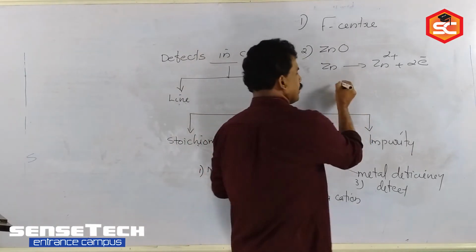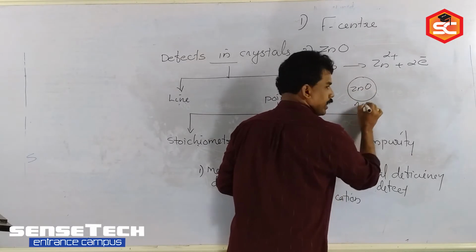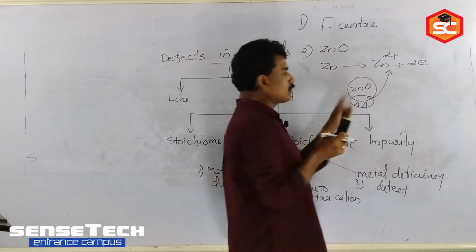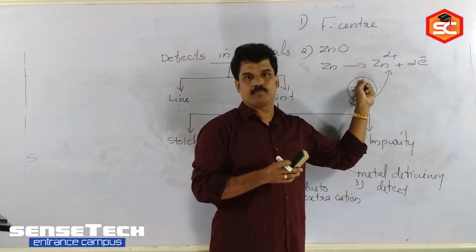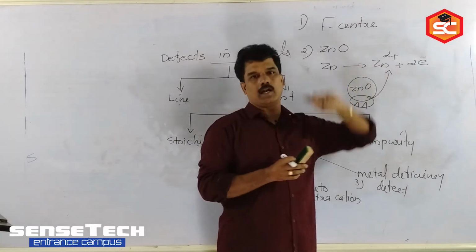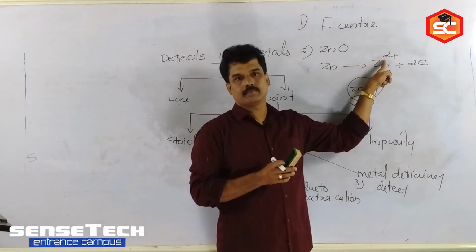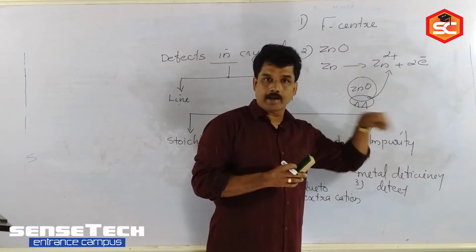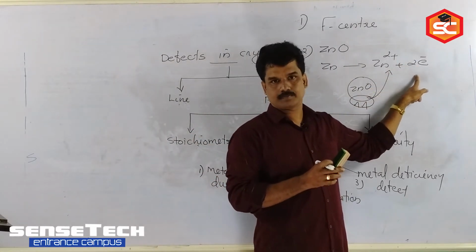When we heat a crystal of ZnO on one side, from this end this will happen, and this Zn2+ ion will move towards the other side and occupy the crystal lattice. So on that side, an extra cation will be there, and electrical neutrality is maintained by the 2 electrons occupying the nearest crystal lattice sites.